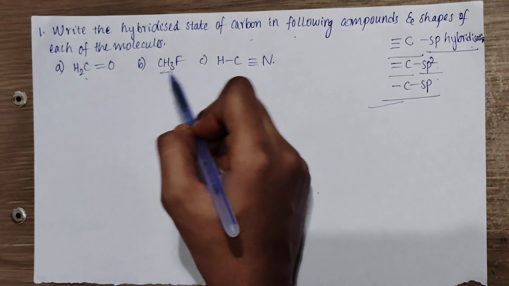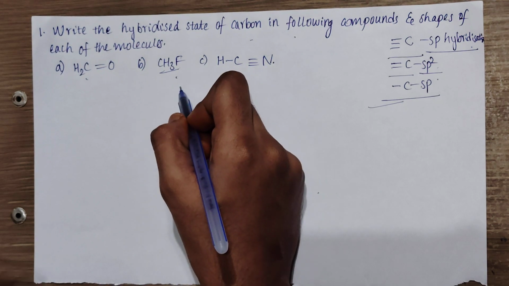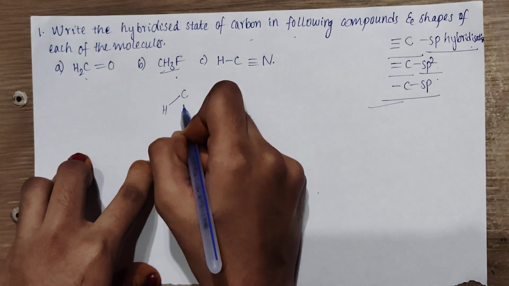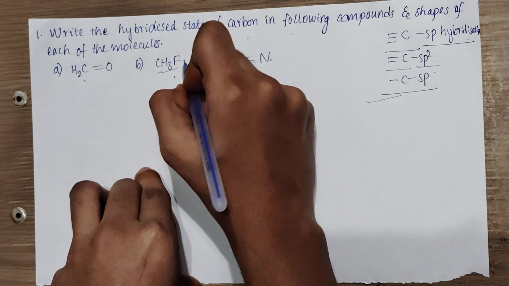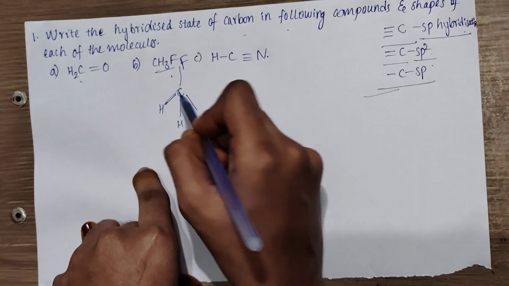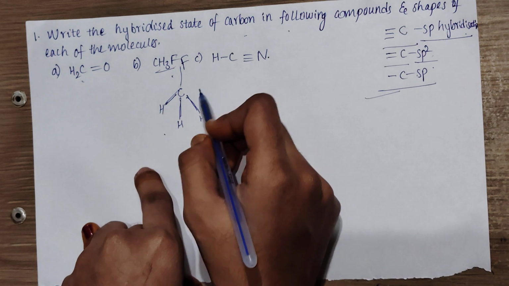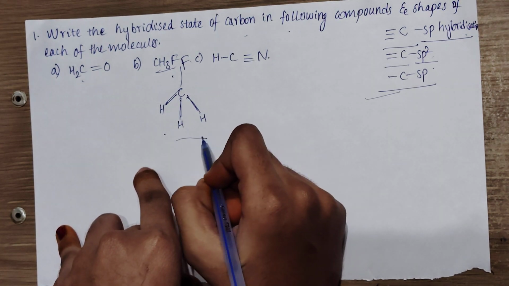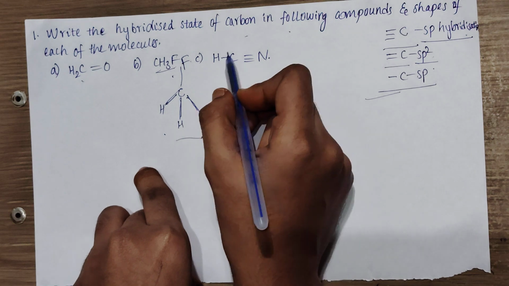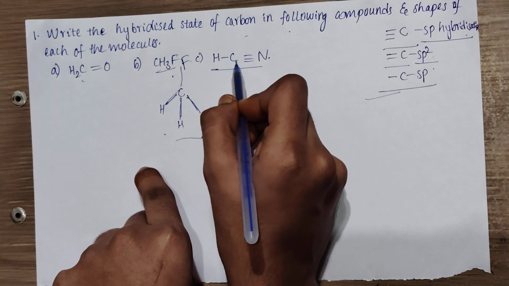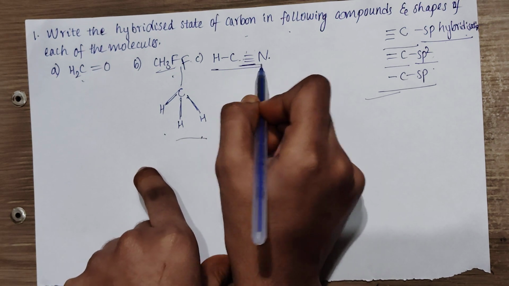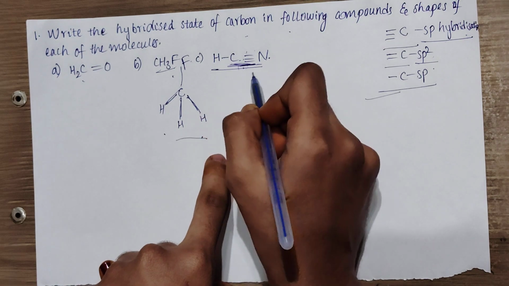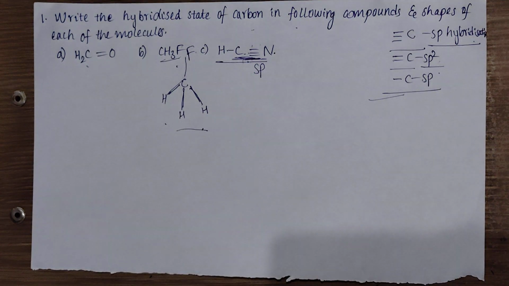And while coming to CH3F, here the carbon forms a single bond with 3 hydrogens and a single bond with fluorine. As the carbon is forming only single bonds, it undergoes sp3 hybridization and its shape is tetrahedral. And while coming to this, here the carbon is attached to a triple bond. So a triple bonded carbon will always form sp hybridization, and the shape is linear.